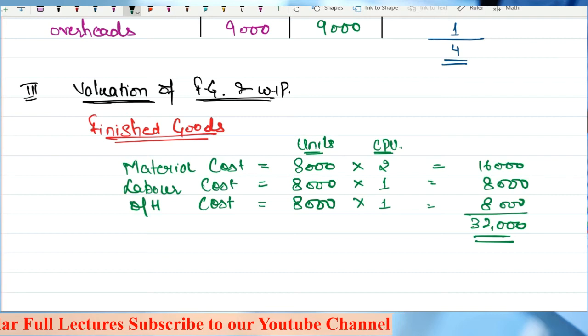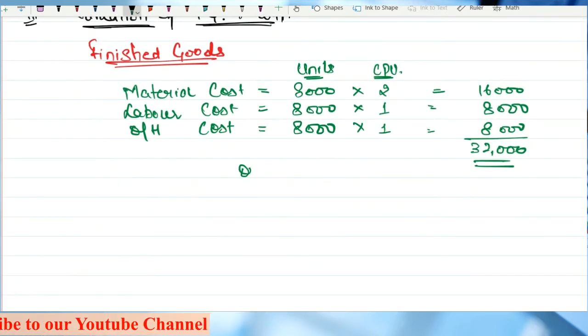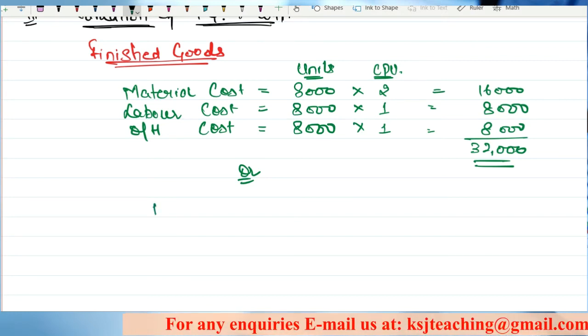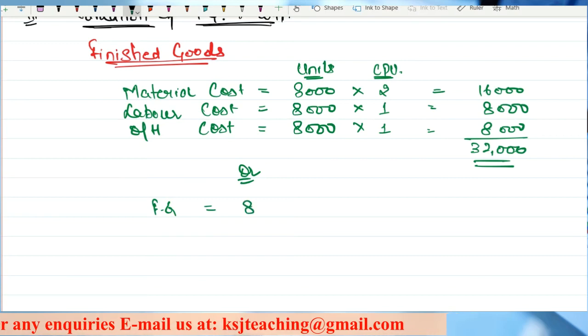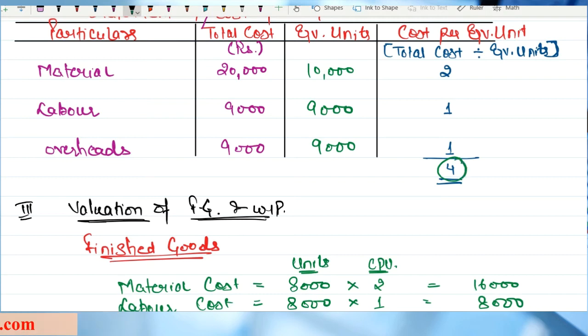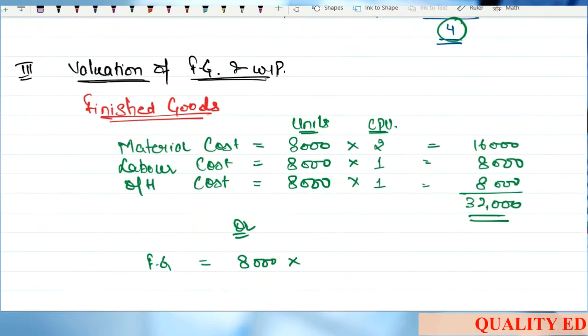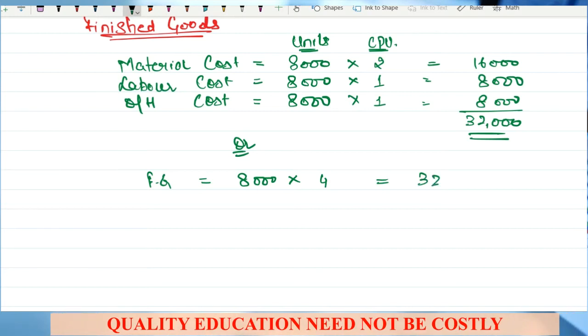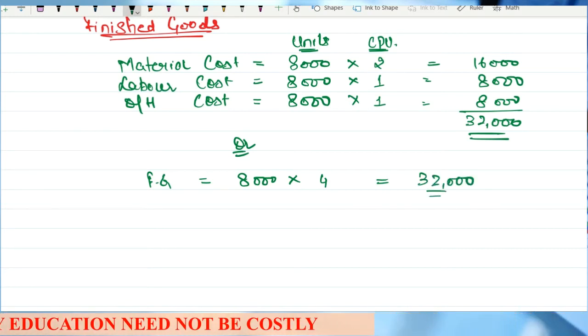Clear? Alternative presentation. If you want to save time in the examination, how can you write it? Listen to it very carefully. For the finished goods, simply what you can write is finished goods is equal to 8,000 multiplied by the total cost that has been incurred, that is 4 rupees. Because all of these costs have been incurred on the same number of units, that is 8,000. So you multiply by 4, which is equal to 32,000. Simple. Converting 4 lines into just 1 line.